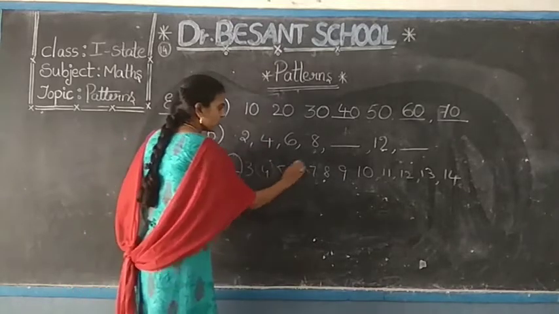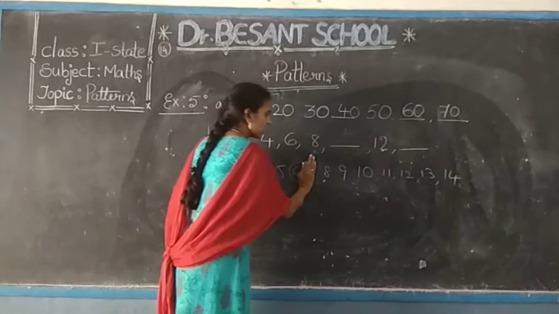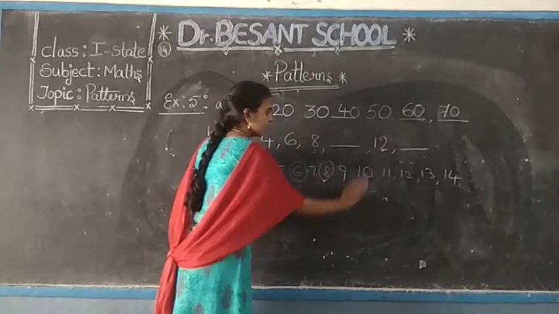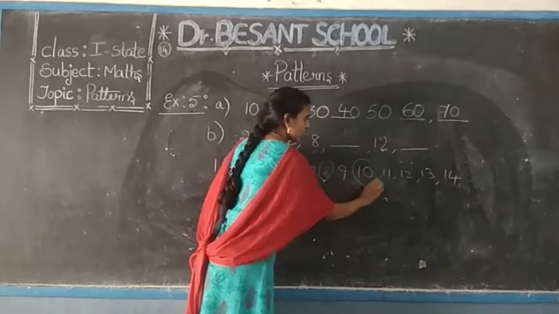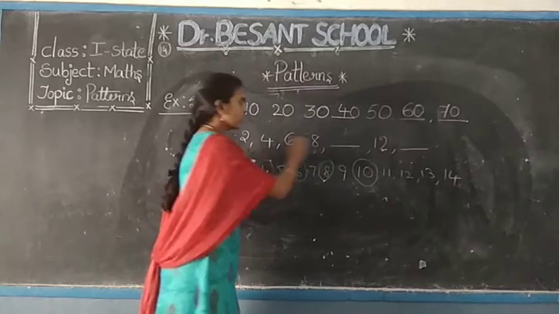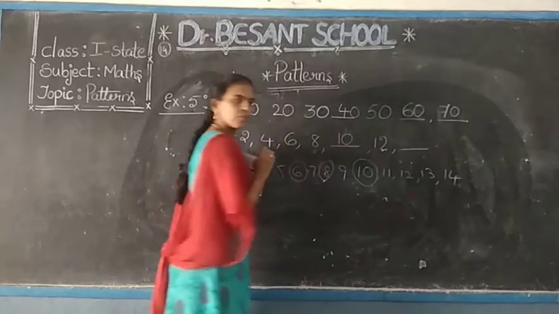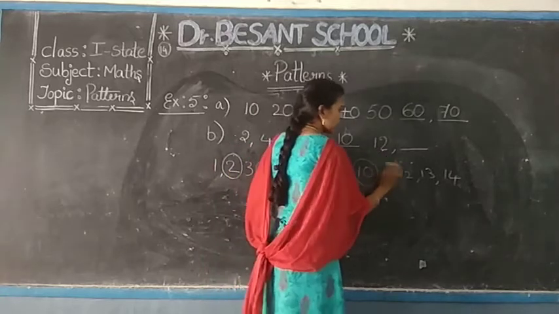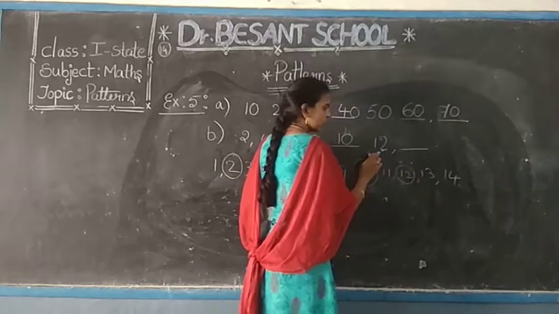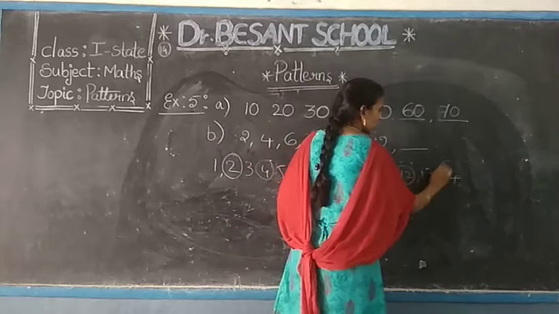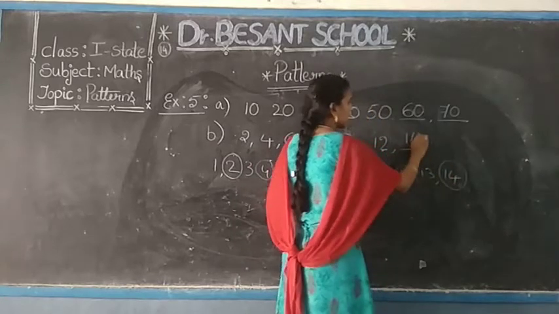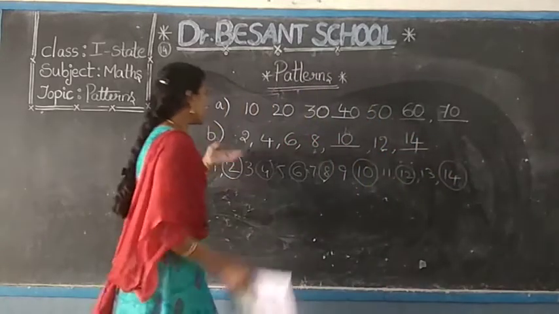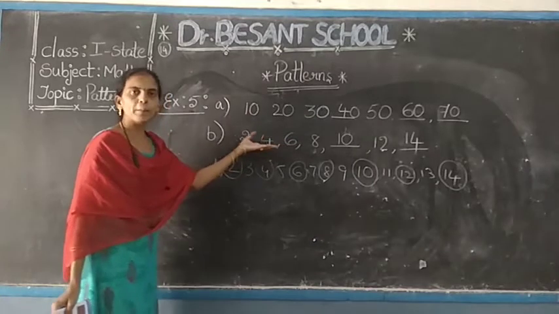Leaving 5, he has taken 6. Leaving 7, he has taken 8. Leaving 9, we should get 10. After that, leaving 11, 12 is given. So leaving 13, what will you get? 14. If you see, these numbers follow a pattern.